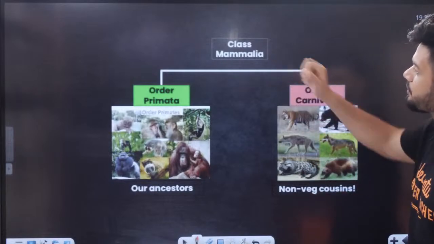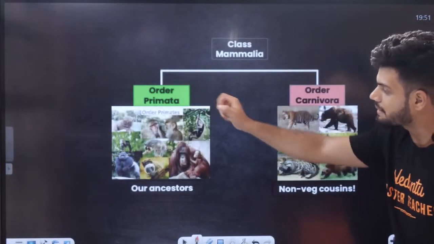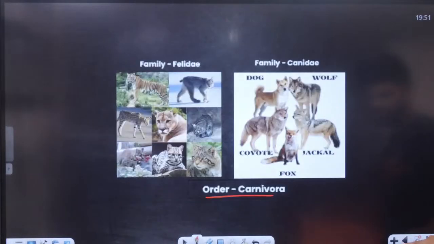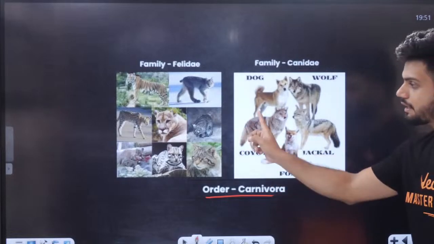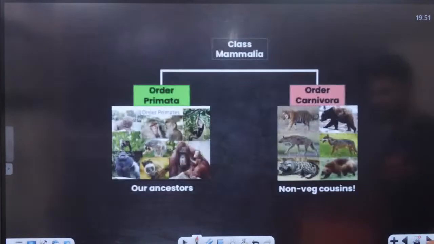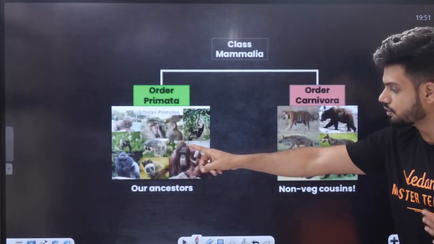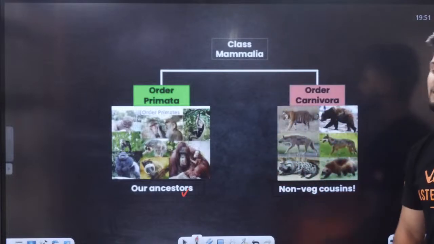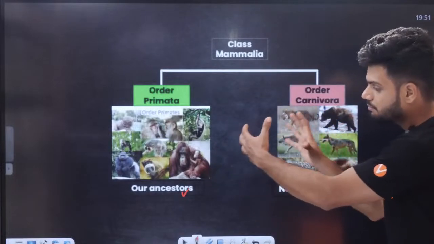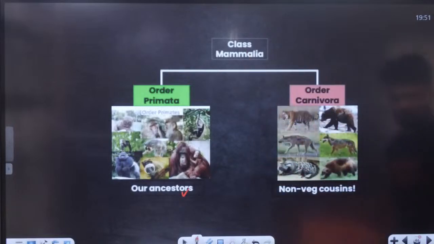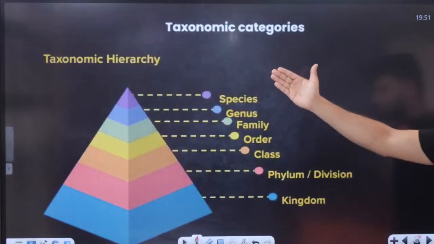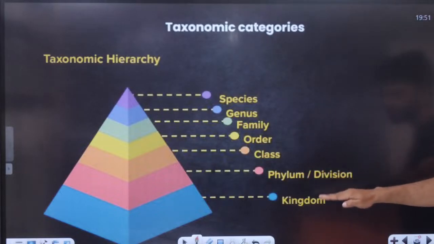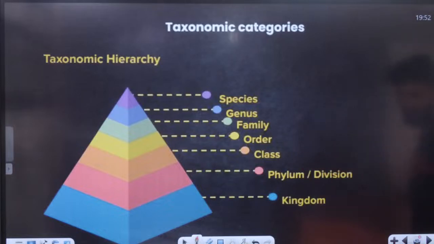One example of class is given here: Mammalia, which includes order Primata and order Carnivora. We learned right now that order Carnivora is made up of many families, and Carnivora and Primata, which we belong to, our ancestors, our non-veg cousins, both belong to class Mammalia. So many different orders combined together give us a class. This is your complete hierarchy: species, genus, family, order, class, phylum or division, and kingdom. We can read it in reverse also.